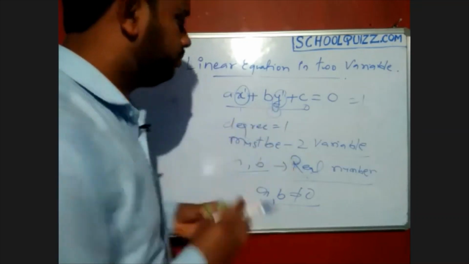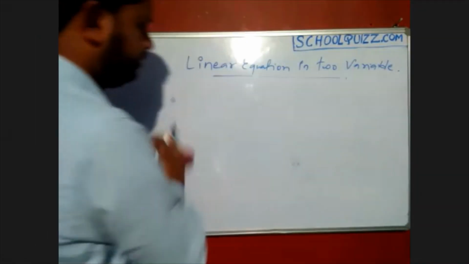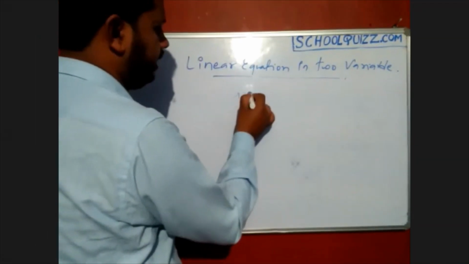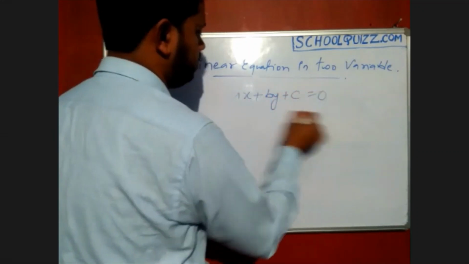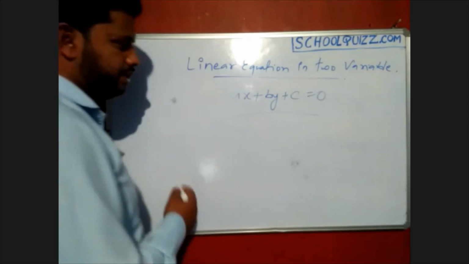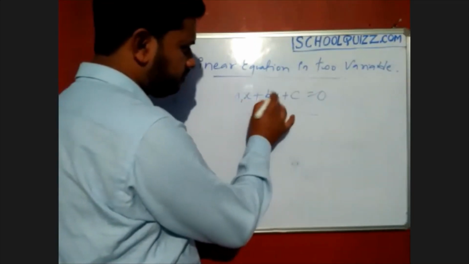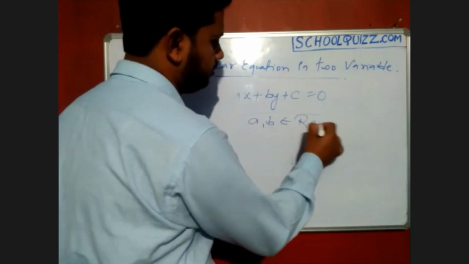Okay, so the standard form of a linear equation is ax plus by plus c equals 0. This is the standard form of linear equations, where a, b belong to the real numbers.